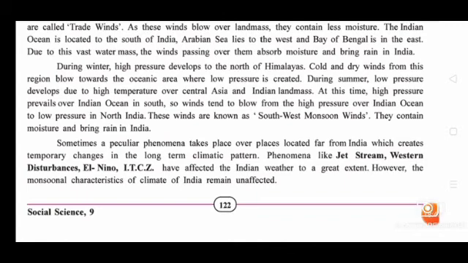Sometimes a peculiar phenomenon takes place over a place located far from India, which creates temporary changes in the long-term climate pattern.